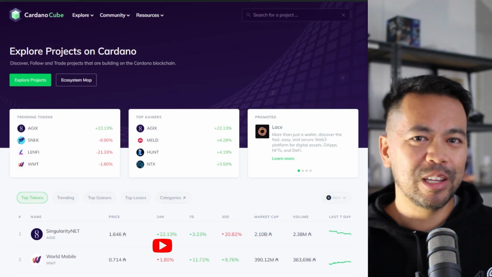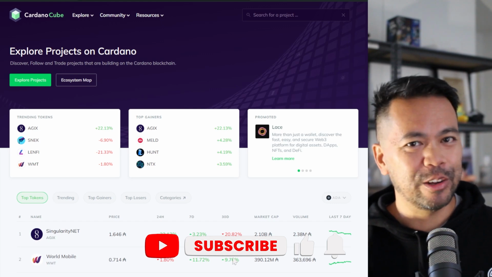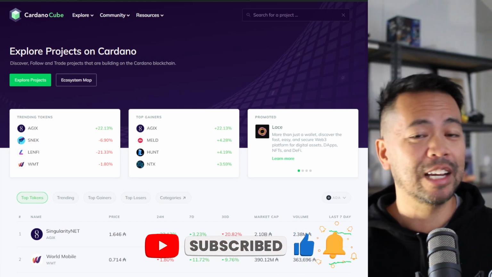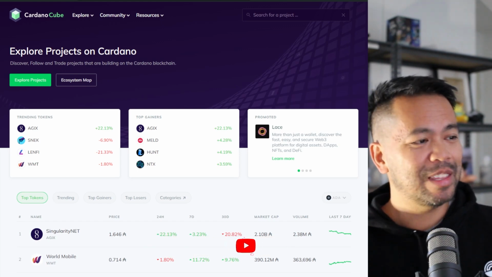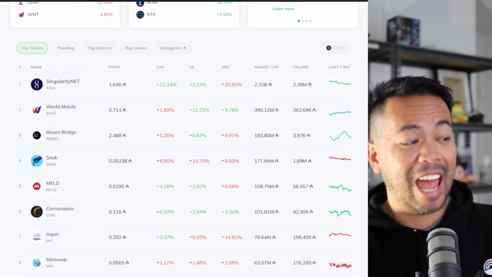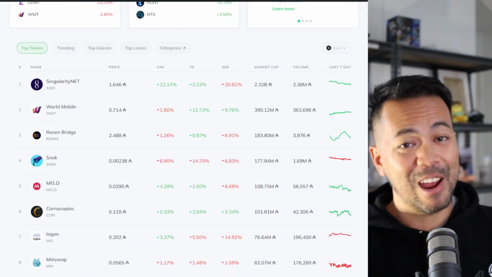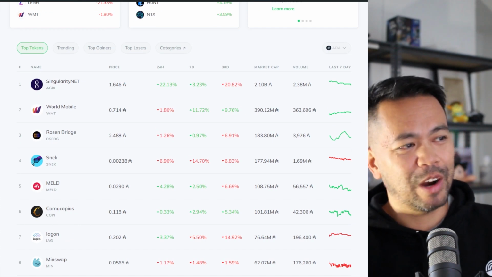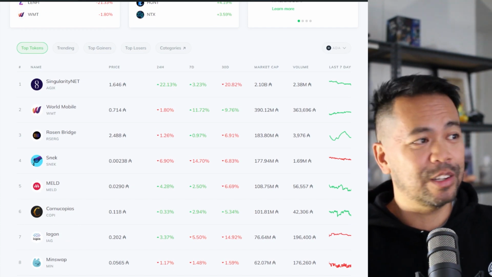So the website I'll be using here is Cardano Cube. Now, this is a fantastic website. It has everything that is being built on the Cardano ecosystem at the moment. Everything from DEXs, AI projects, bridges, everything that you could possibly imagine. It has all the trading volumes of all the top tokens on the homepage here.